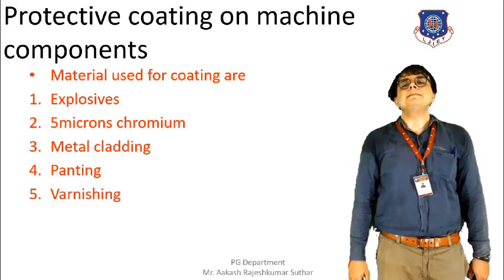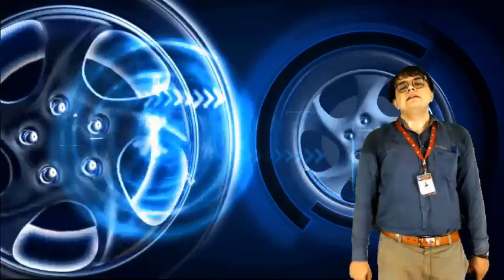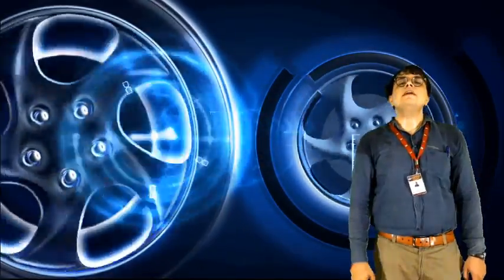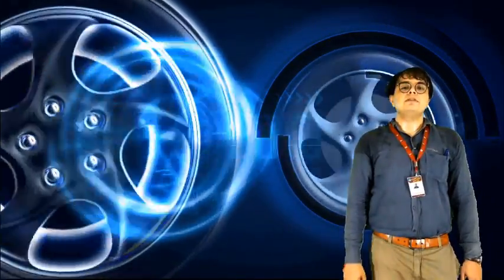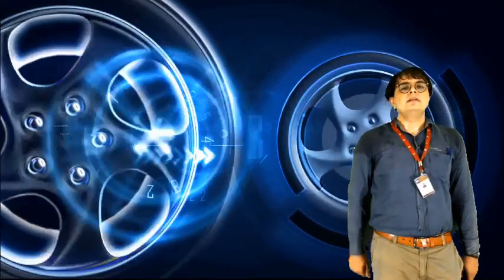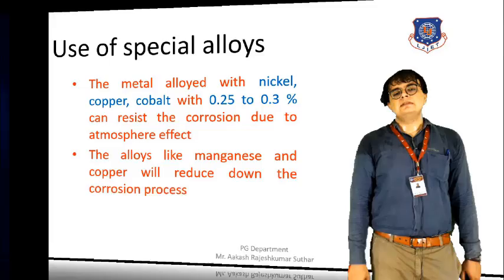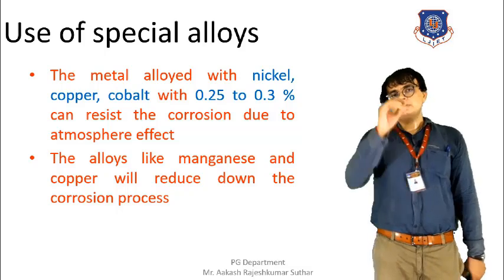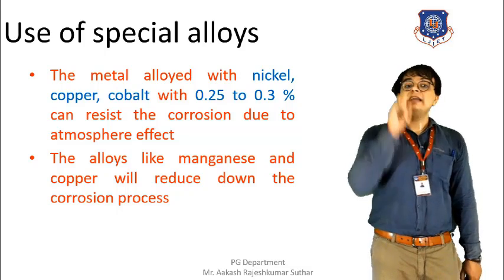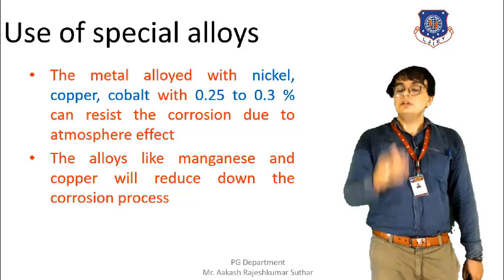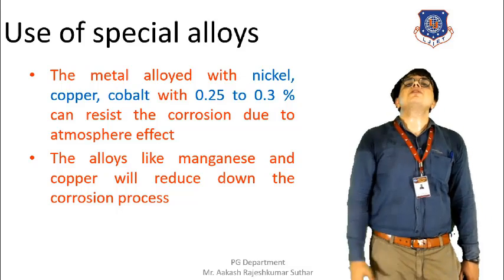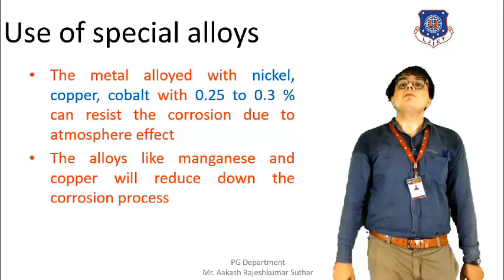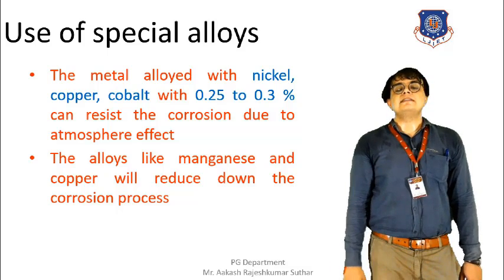Moving towards the next type. You can see behind me the alloy wheels. So special use of alloys is our next method for the prevention of the corrosion. When the metal is being alloyed with nickel, chromium or cobalt about 0.25 to 0.3%, then it will resist the corrosion that is being caused because of the exposure to the environment. So by having an alloy of nickel, chromium and cobalt about 0.2 to 0.3%, it will resist.